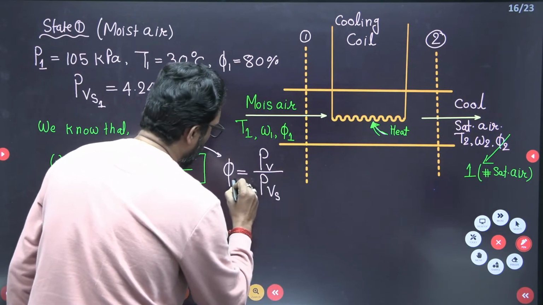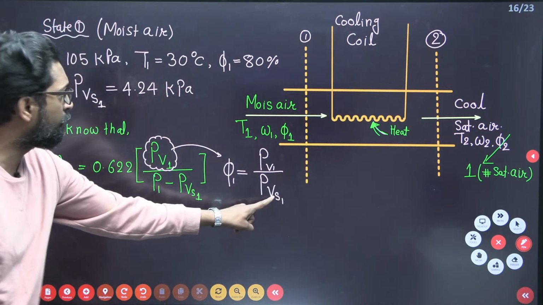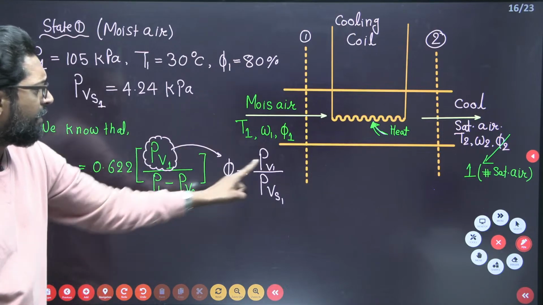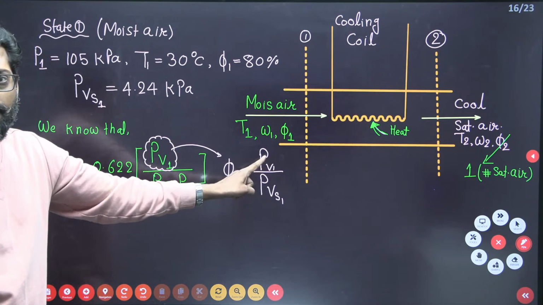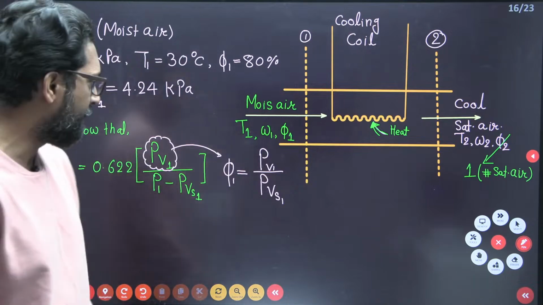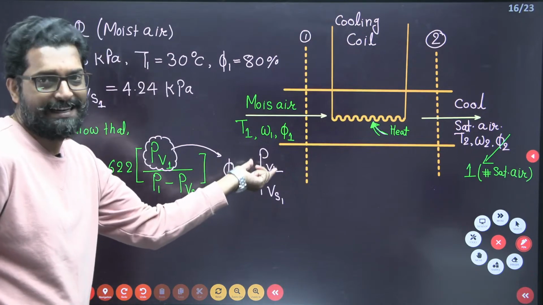So this is 0.1. So this is 1. Now, the partial pressure of water vapor under saturation condition is given, and the relative humidity is given. So you can easily find the partial pressure. PV = mRT, because it is the ideal gas equation.